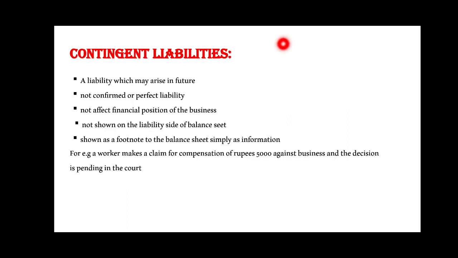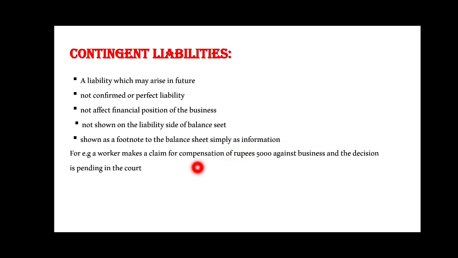The last is contingent liability. It is a liability which may arise in future. It is not a confirmed liability, not the perfect liability. It does not affect the financial position of the business. It is not shown on the liability side of the balance sheet, but it is shown as a footnote to the balance sheet simply as information.